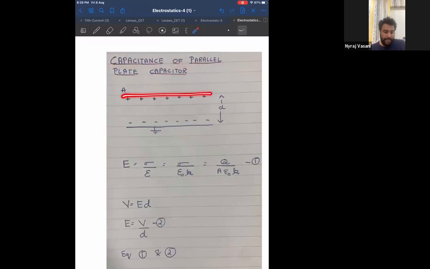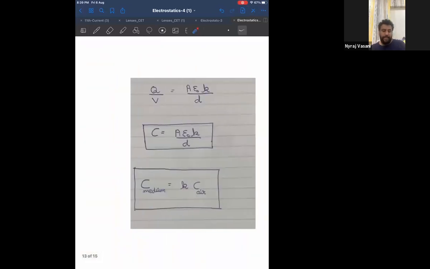In that there are two plates. One plate has positive charge and the other plate has negative charge. This is a capacitor and they are separated by a distance D. Now, what is the capacitance of this capacitor? The answer is AK epsilon naught by D. And if the medium is air, then it is only A epsilon naught by D, because K is 1 for air, that is, the dielectric constant for air is 1.